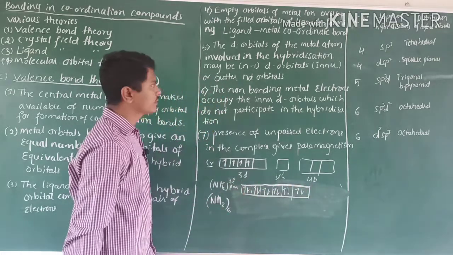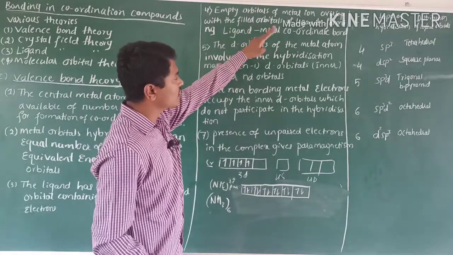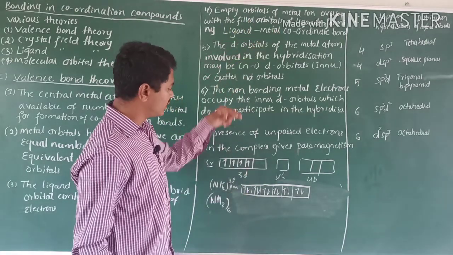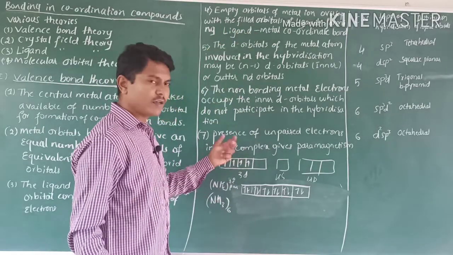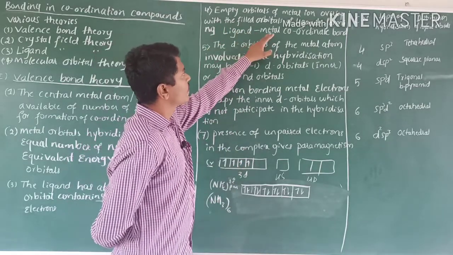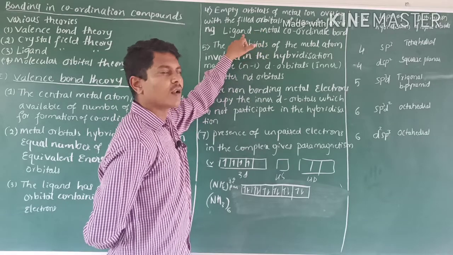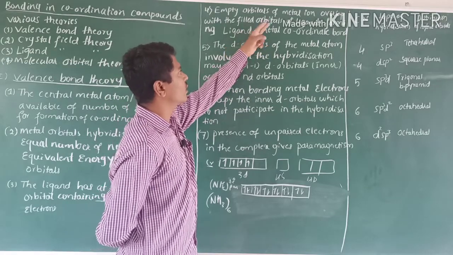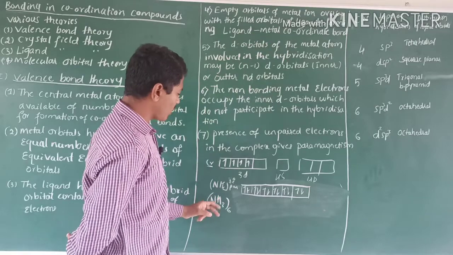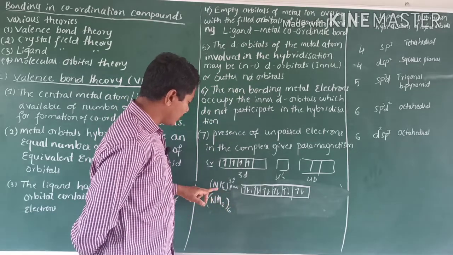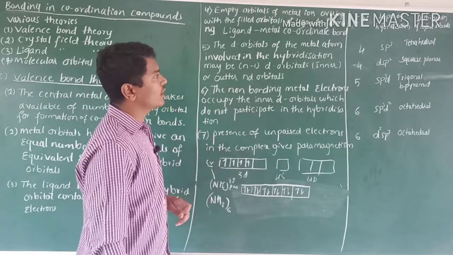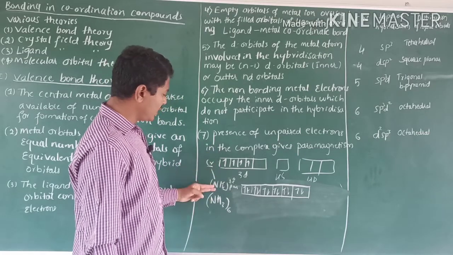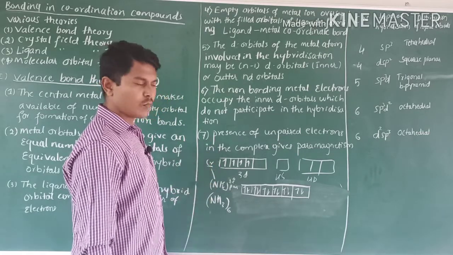6 pairs of electrons. See here, empty orbitals of metal overlap with the filled orbitals. In the ligands, already filled electrons are there. Filled orbitals of ligands overlap to form the ligand metal coordination bond.